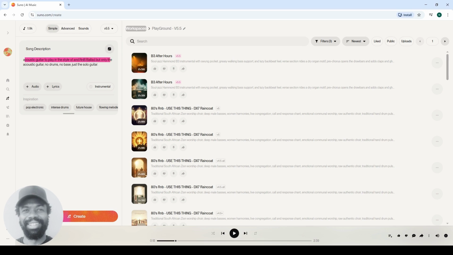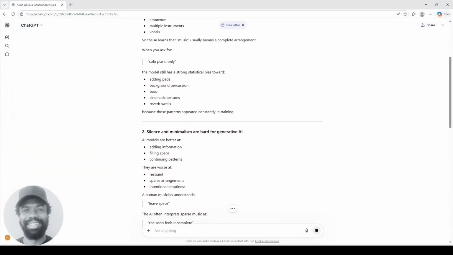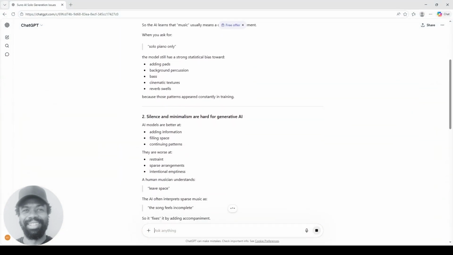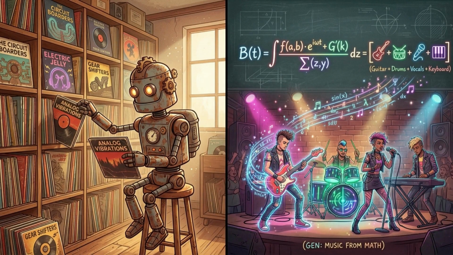So even when you do say solo instrument only, nothing else, those instructions in the prompt become less important, because now the genre itself, R&B, carries a whole lot of weight. Another explanation is that solo performances naturally contain a lot of empty space, and in normal music production, those spaces would ordinarily be filled by other instruments. So when the AI sees this empty space or silence, it starts to think that this is a bug or an error, and then it tries to correct this by simply adding more instruments.